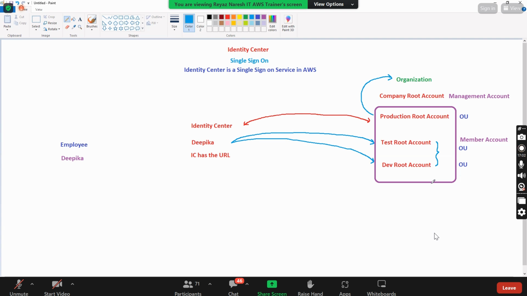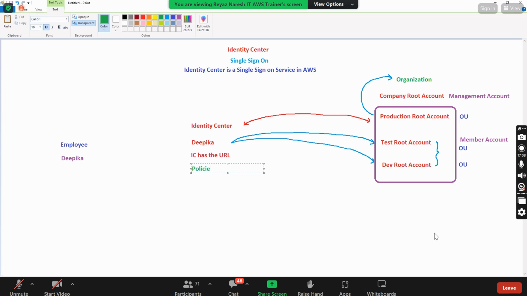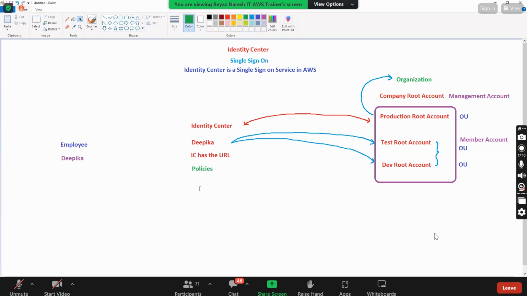You understand? And Identity Center also has something called policies. Everything will be handled through policies only. Do you all understand how this SSO works? This is within AWS. I'm not talking about from a company to AWS. I'm talking within AWS. So what is the SSO service in AWS? Identity Center.